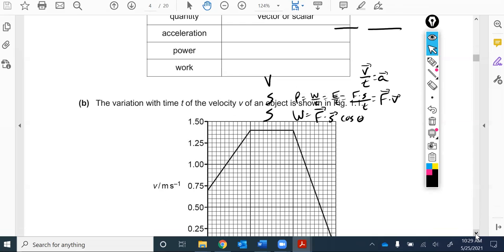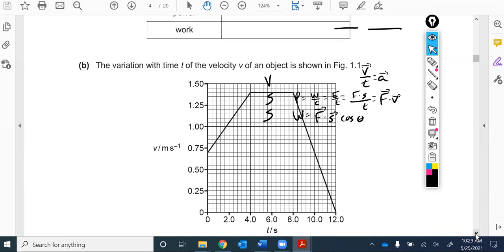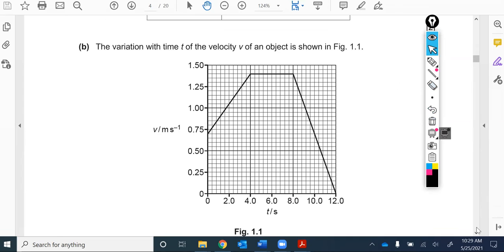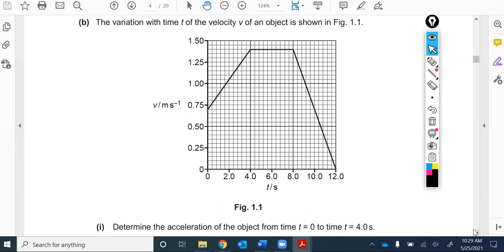Question goes on to read, the variation with time t of the velocity v of an object is shown in figure 1.1. And so it looks like, let's just sort of inspect this. This thing is starting at a non-zero velocity. It's going kind of pretty slow here, right? Like it goes from 0 to 1.5 meters per second. So it's kind of like just less than 0.75, and it climbs up to like in between here. And then it stays that fast for a bit, and then it slows down to a stop, right? 0 meters per second means stop. So it's slowing down to a stop. Speeds up, stays at a top speed, and then slows down.